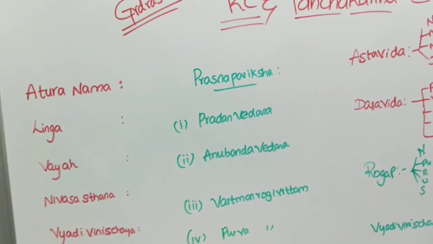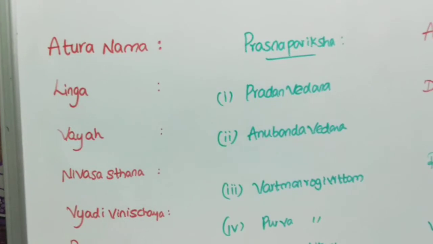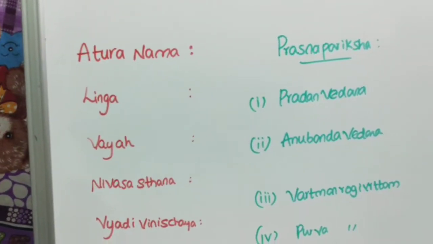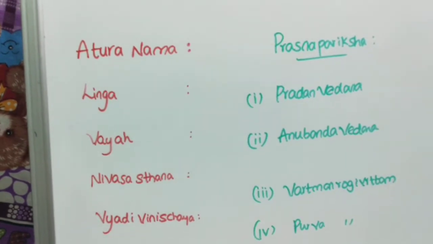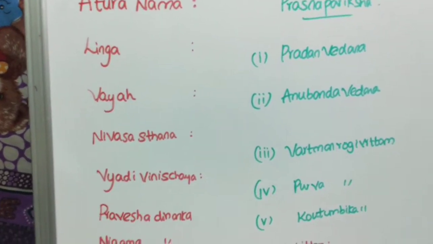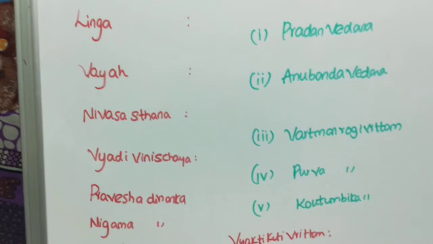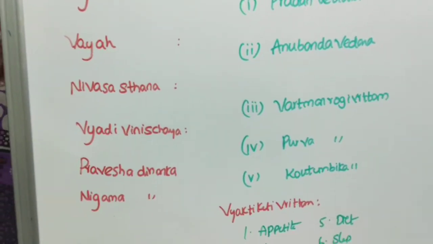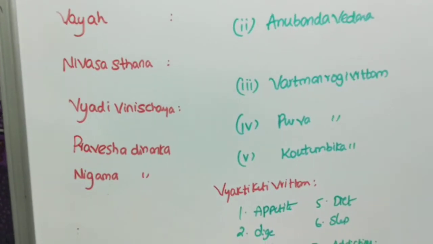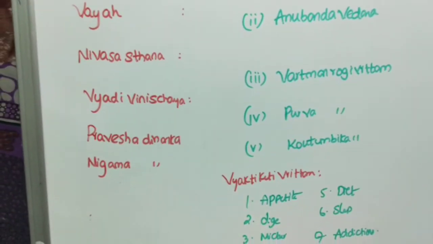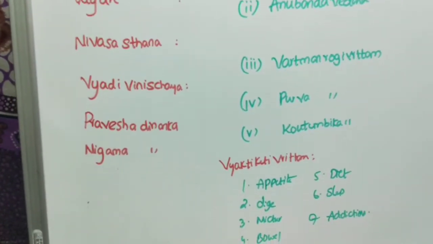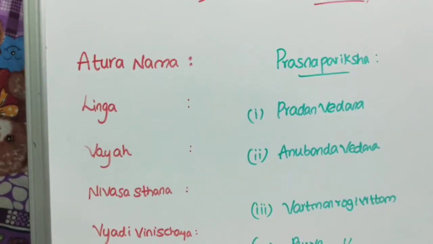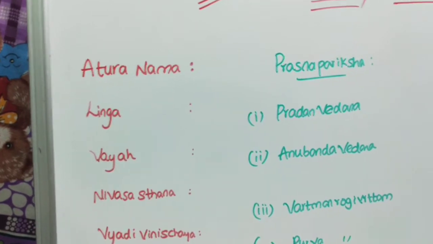First of all, the heading we have to fill is Aturanama. Aturanama is the name of the patient. Linga means the gender. Vayaha means the age. Nivasasthana means locality. Vyadhi Vinischaya means the diagnosis of the disease. Pravesha Dinanka is the date of admission. Nigama Dinanka is the date of discharge. Okay, these were the headings. Basic information of the patient is completed by this.